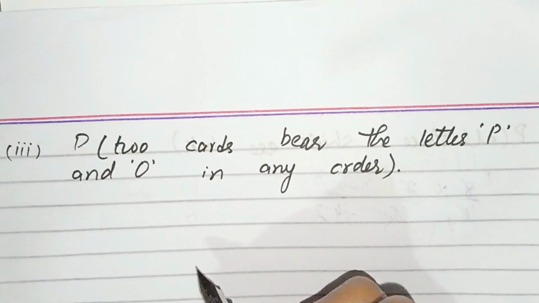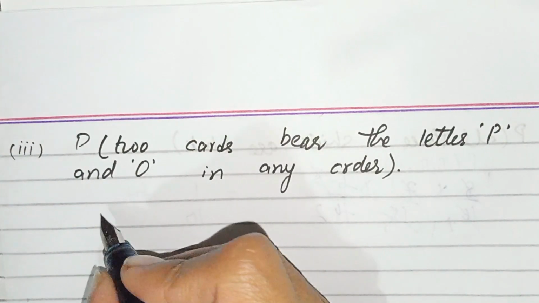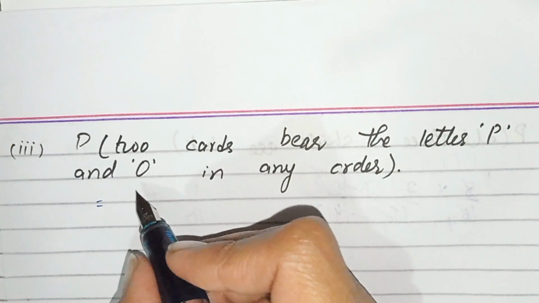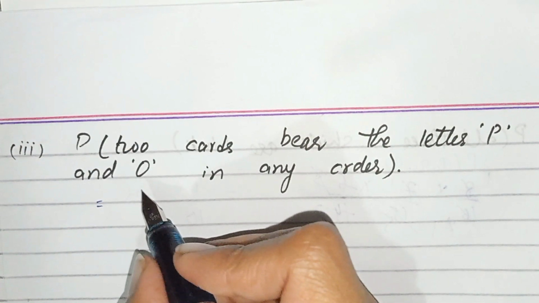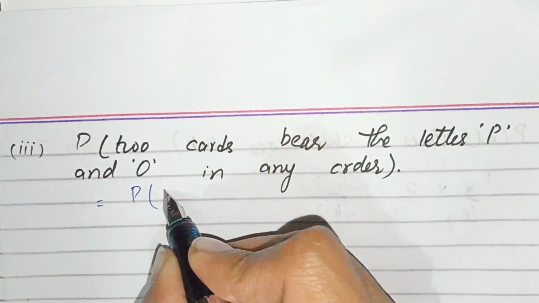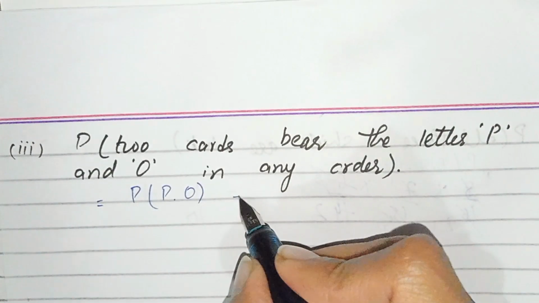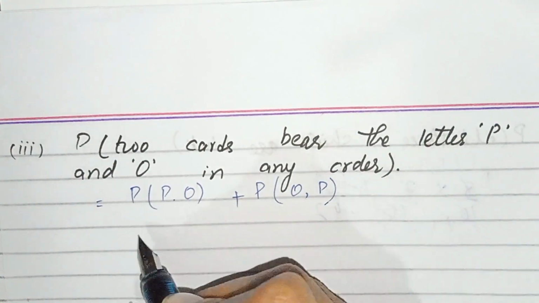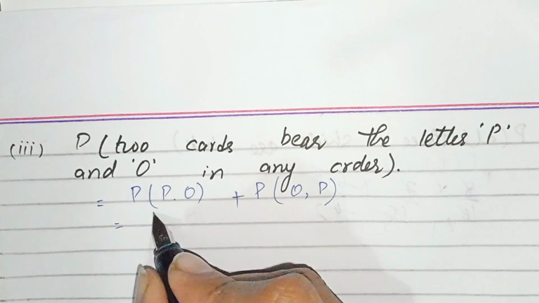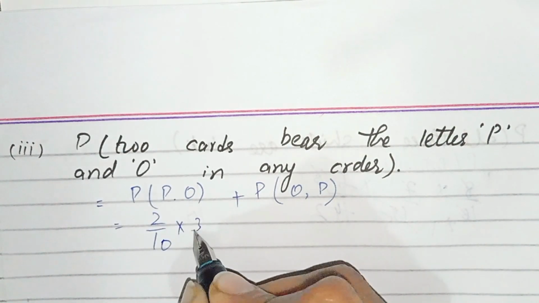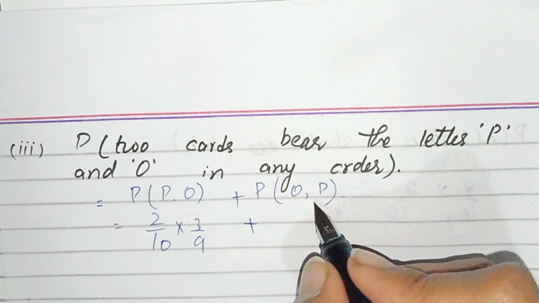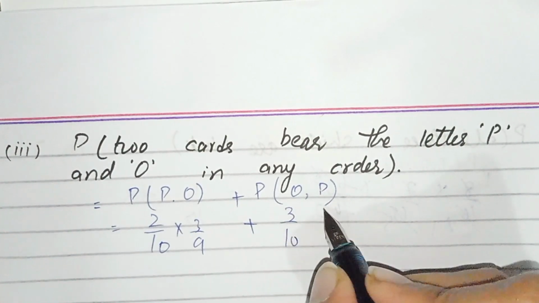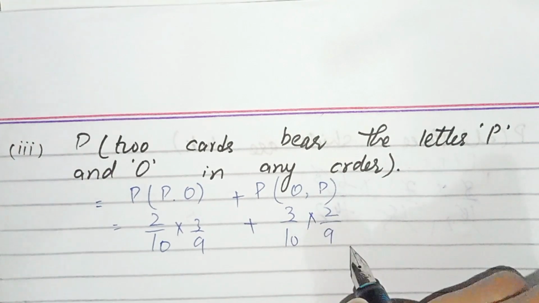And P and O in any order. There is no order given to us, so we can write the probability as first P then O, or maybe first O and then P. We write 2 by 10 times 3 over 9 plus 3 by 10 times 2 over 9, where one card is taken out so there comes the 9.